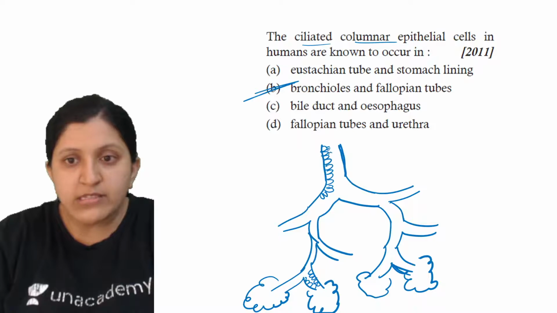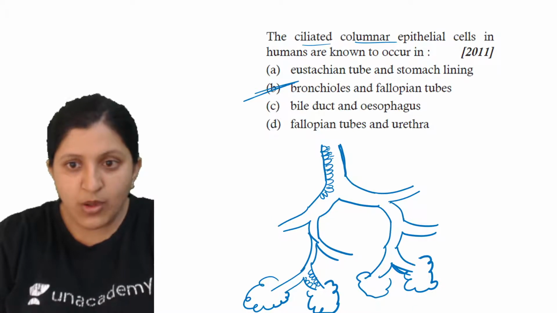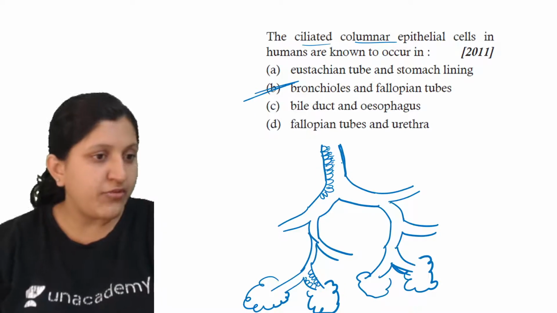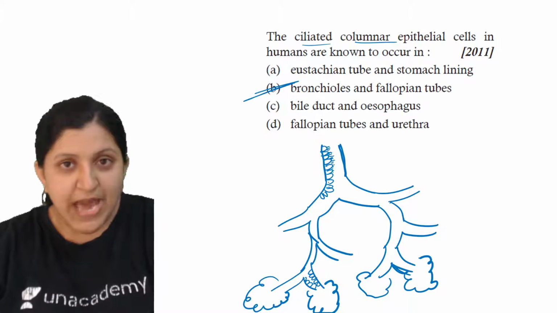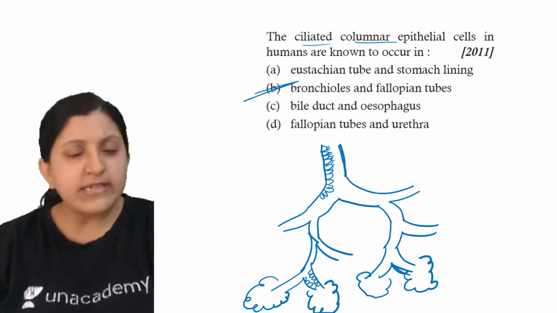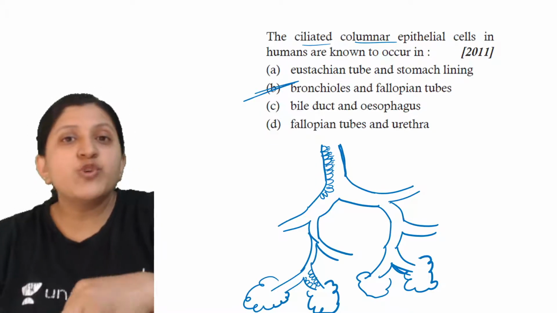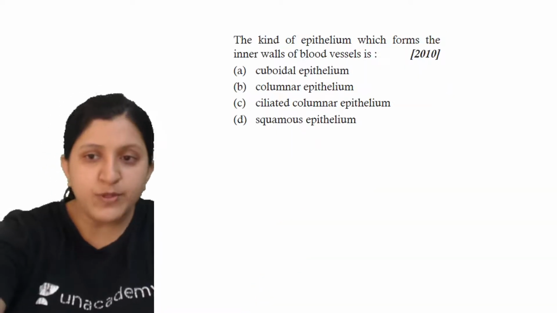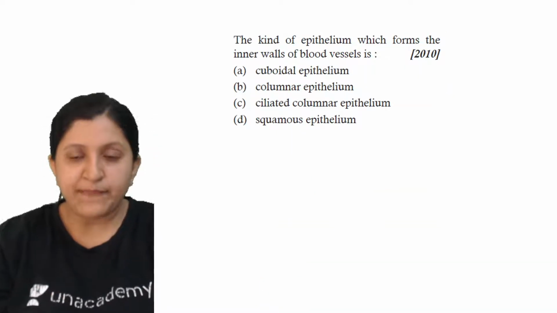You can find cilia over there. This ciliated columnar epithelium traps the microbe or any dust particle that is entering, and throws it out of the body. So you can find it in the bronchioles and the fallopian tube.